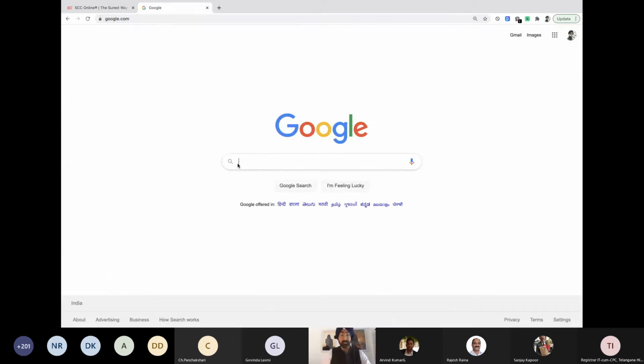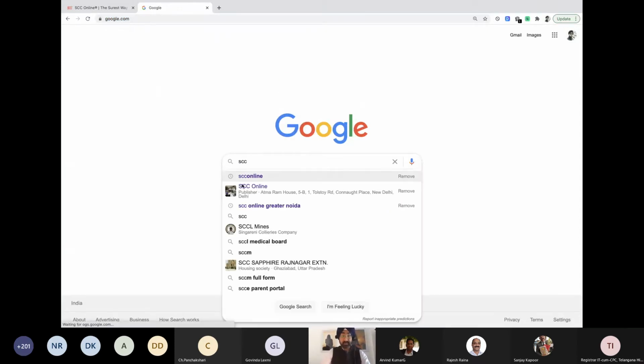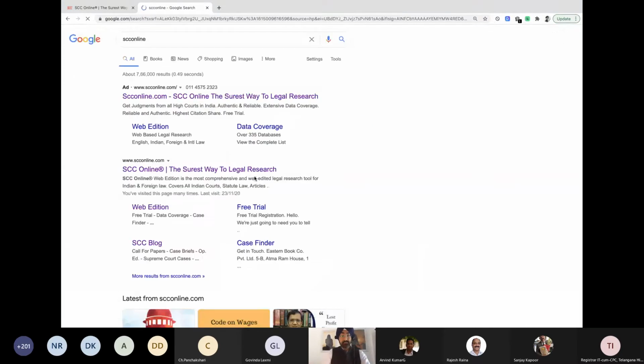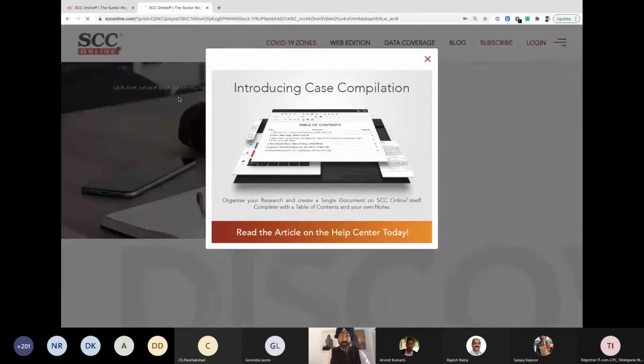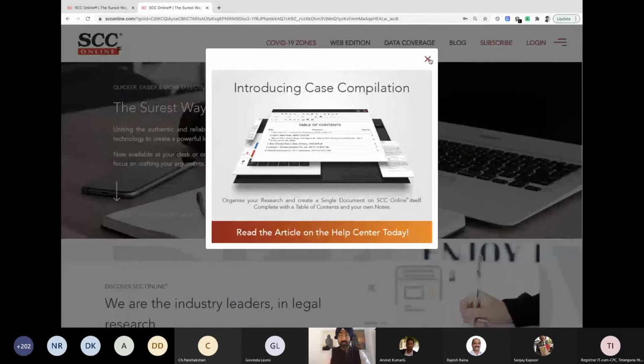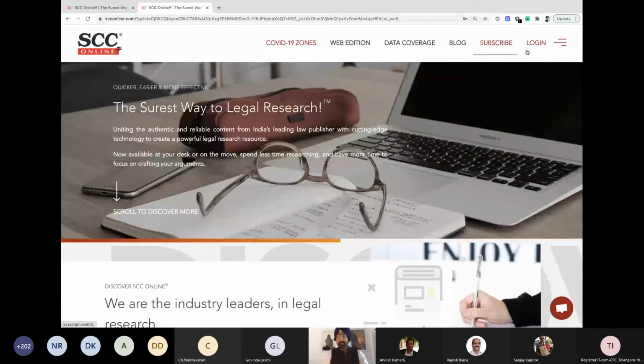You can come to Google and just type in SCC Online, and the first link will take you to the particular website that we're talking about. Now, once we are here, there's an option of login. I think that's jumping straight ahead.